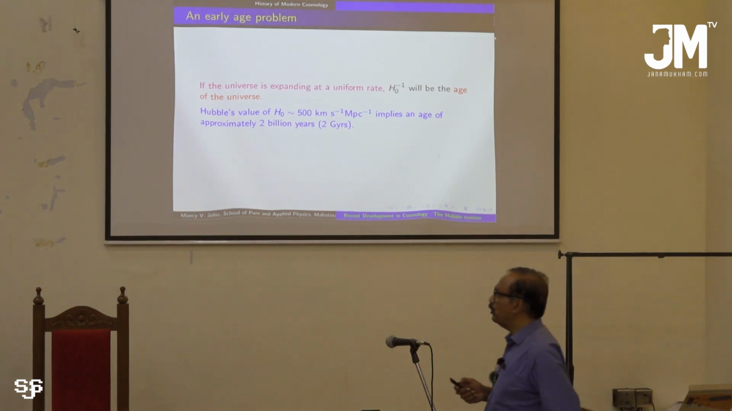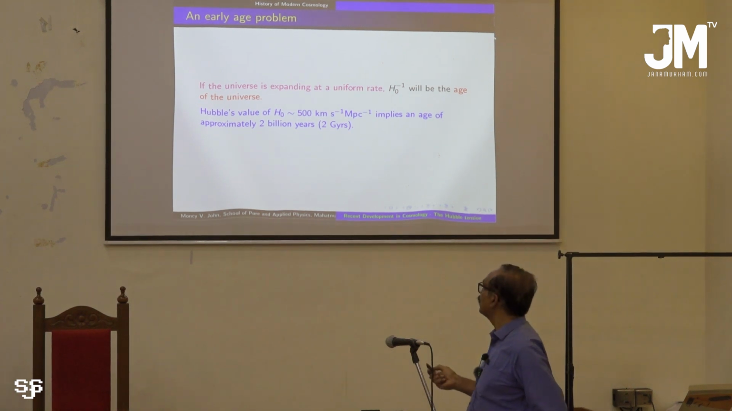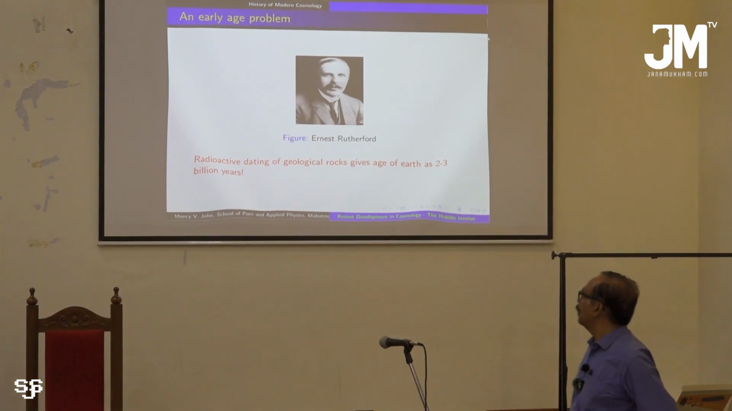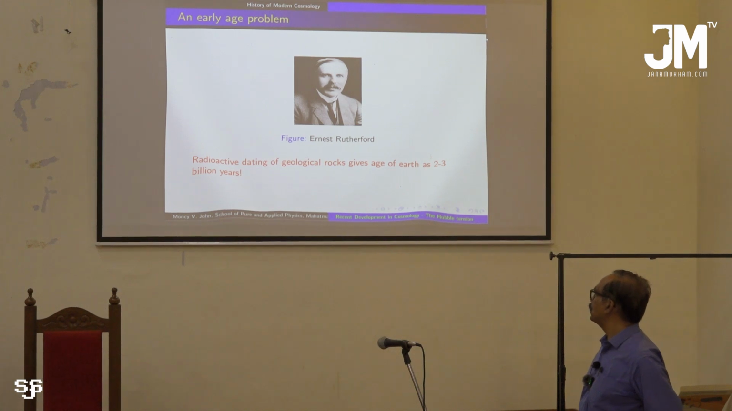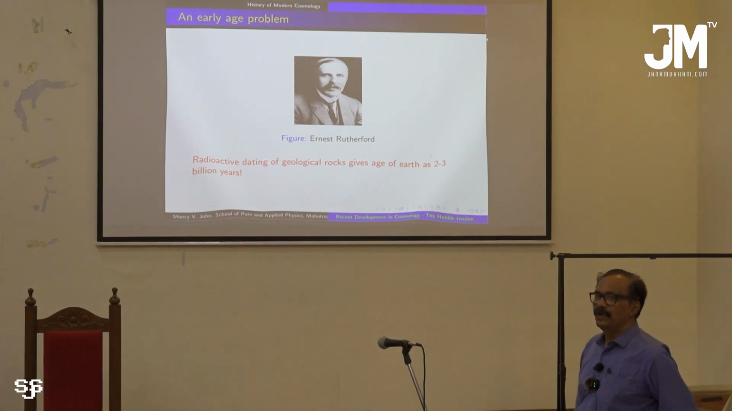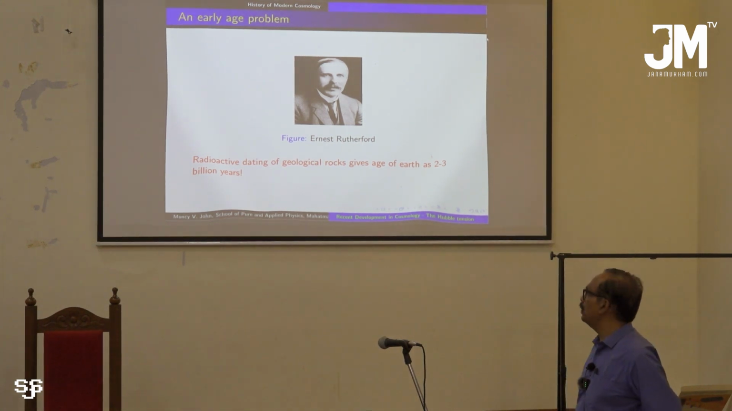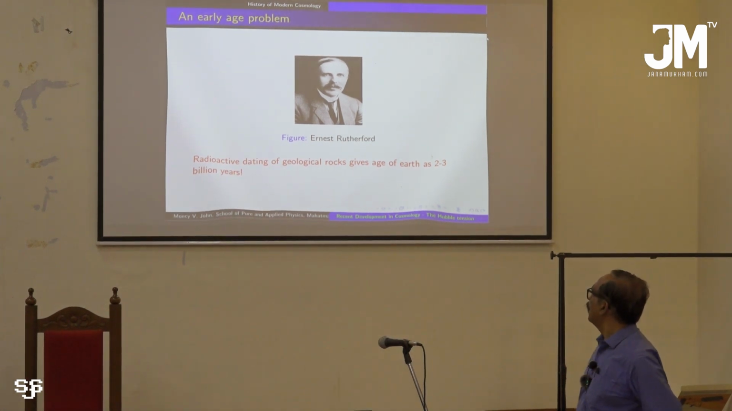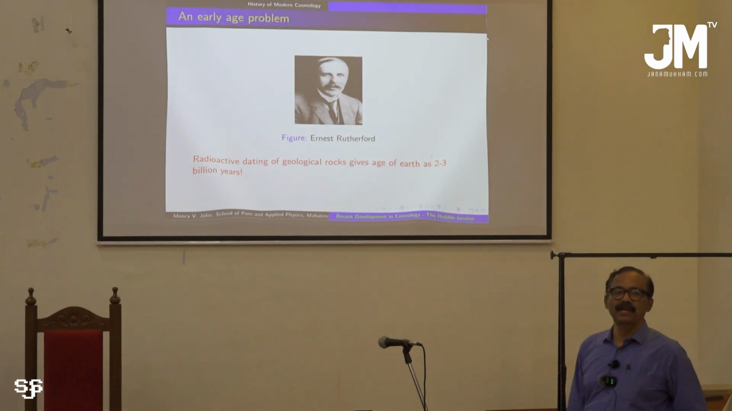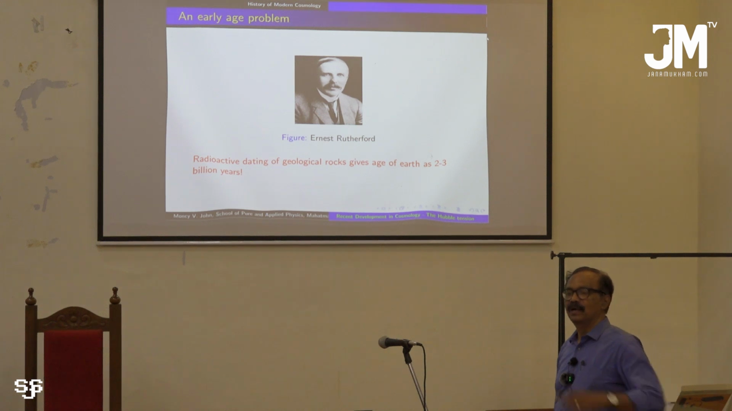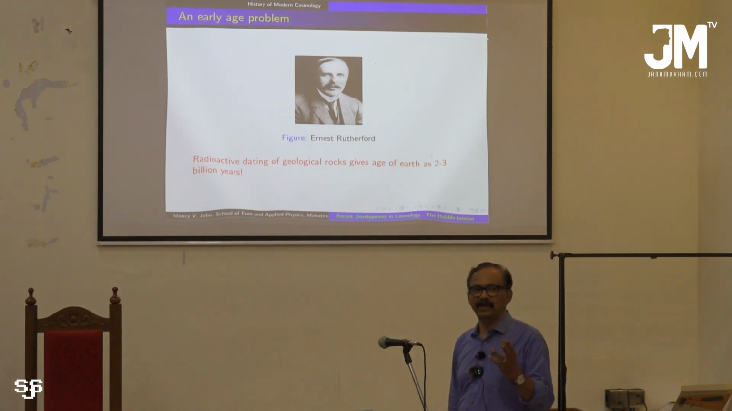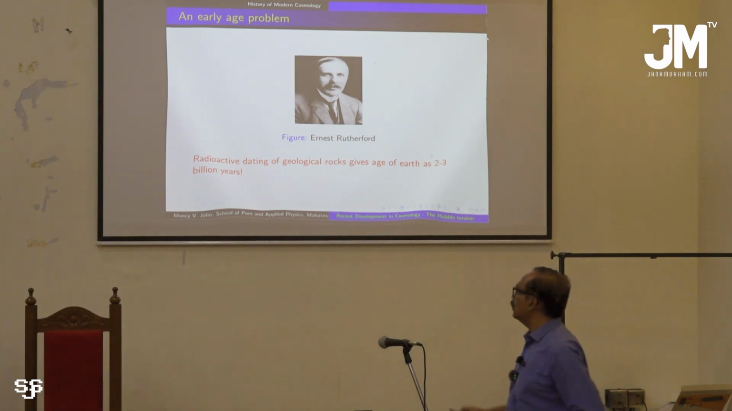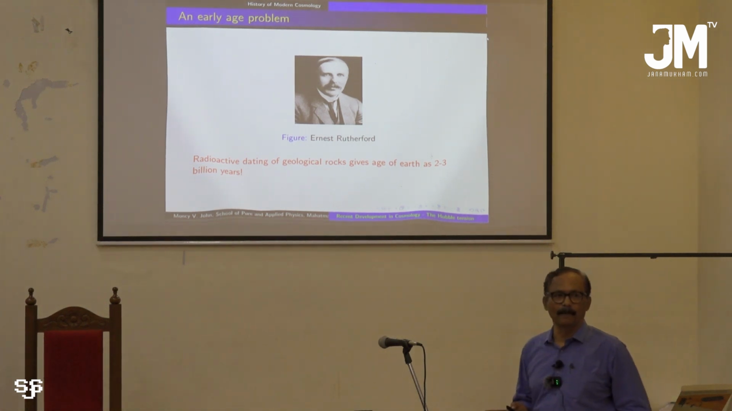This will lead to a contradiction. When radioactive material, for example geological rocks, is studied, the age can be determined using radioactive dating techniques. And what we see is that such rocks are found which are 2 to 3 billion years old. So how can the universe be of a lesser age than that? Even on Earth we find objects which are more than 2 billion years old. So that is what we call an age problem.